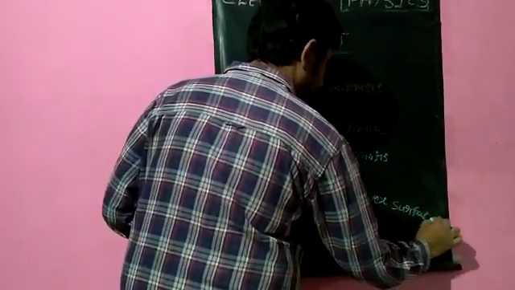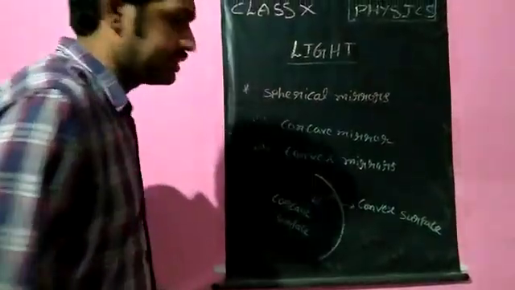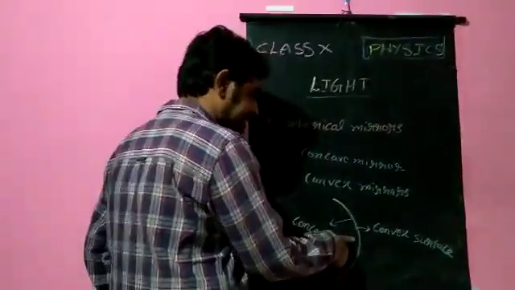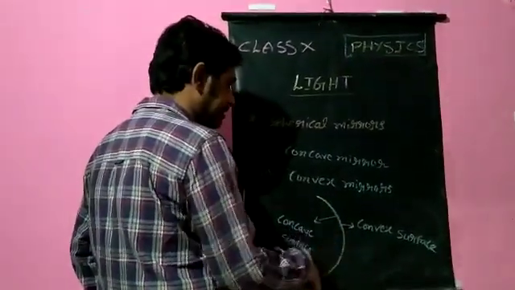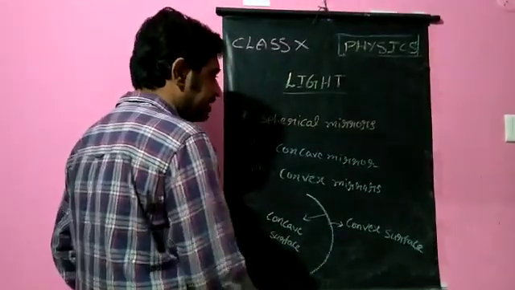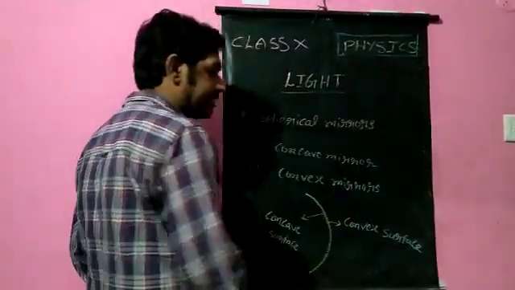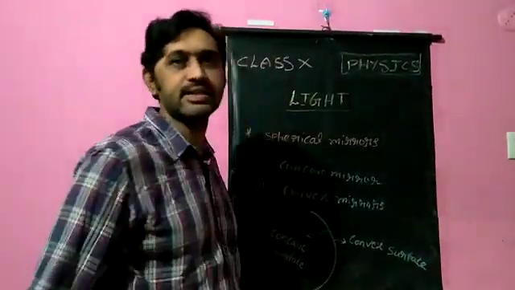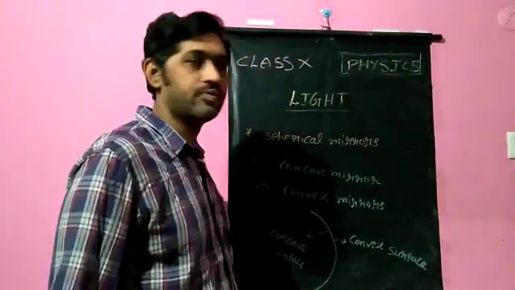Because of their curvature, they act in a different way. If the inner surface acts as a reflecting surface, that mirror we call a concave mirror. If the outer surface, the convex surface, acts as a reflecting surface, we call that a convex mirror.